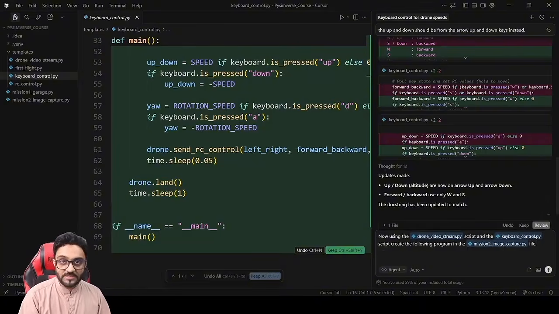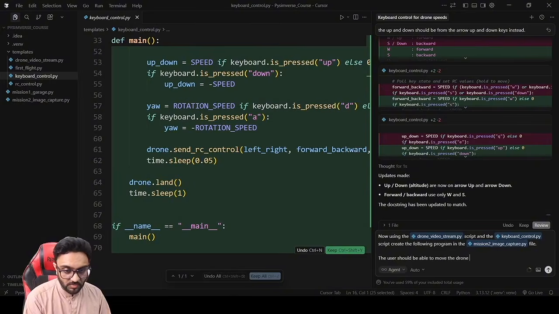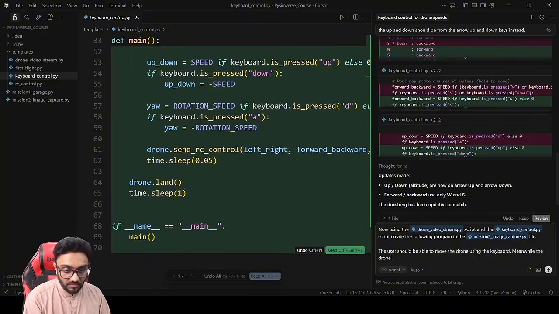Okay, what exactly is the functionality? Now the user should be able to move the drone using the keyboard. Okay, meanwhile the drone footage should also be shown, right?